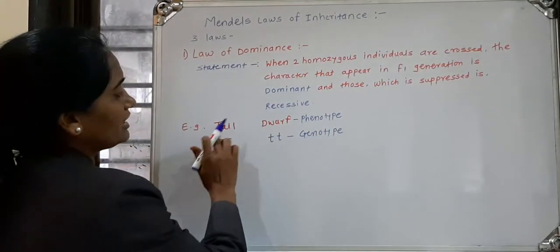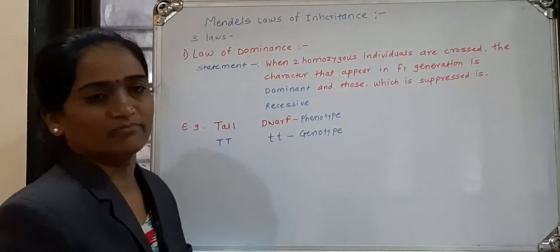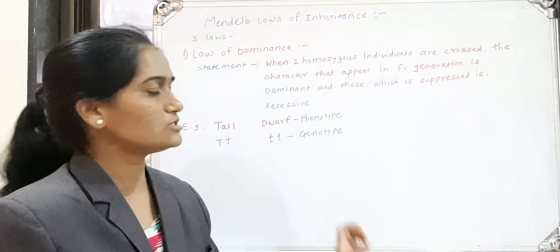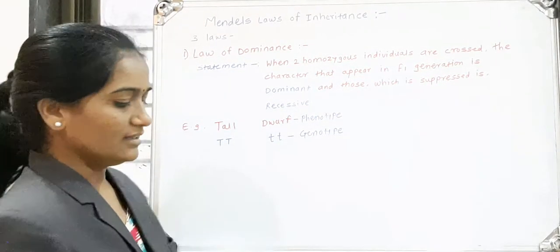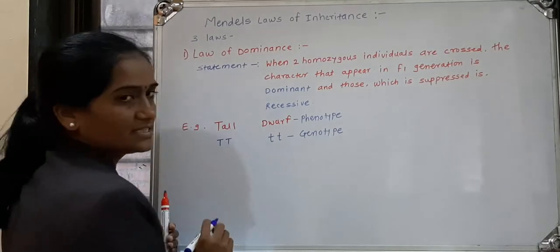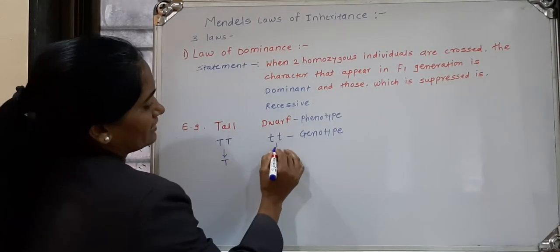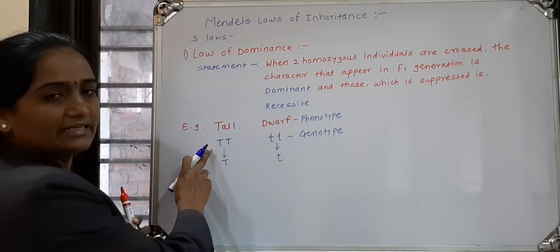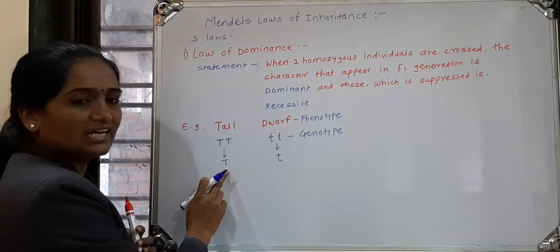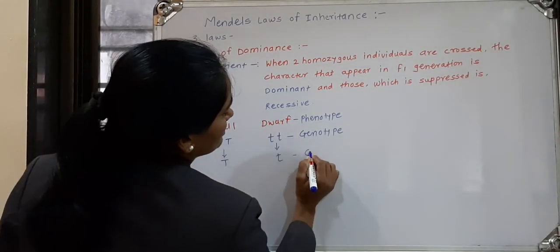Here, in the case of the tall plant, capital T is the genotype, and in the case of the dwarf plant, small t is the genotype. Being homozygous in condition, each parent shows a single genotype. From capital T, a single capital T is the gamete, and from small t, small t is the gamete.